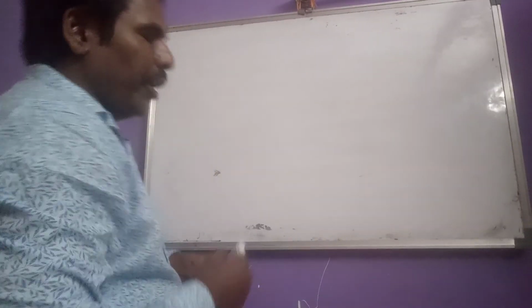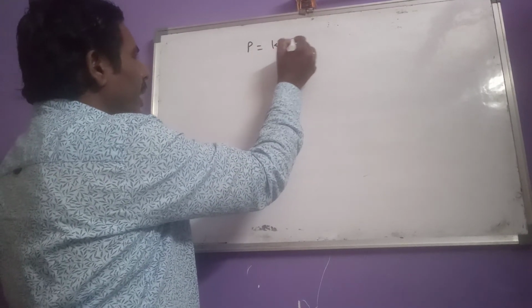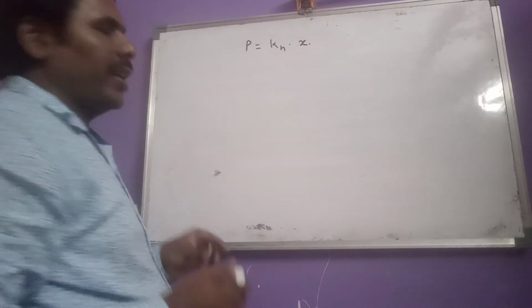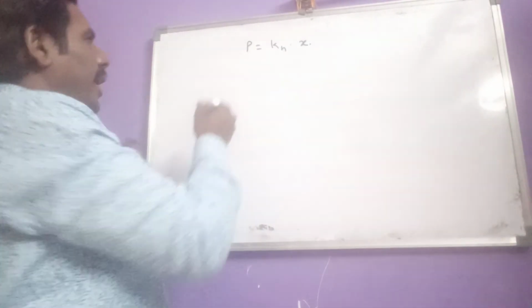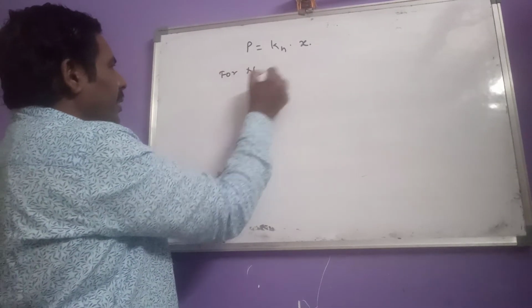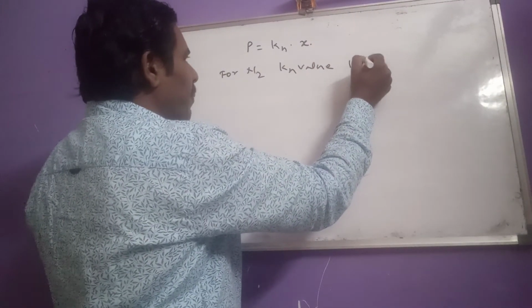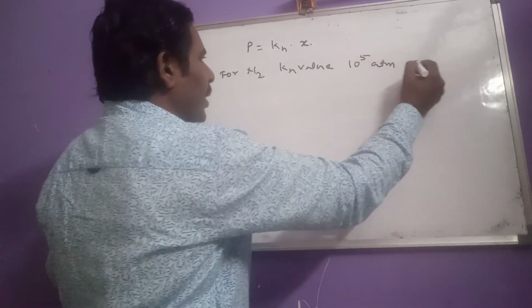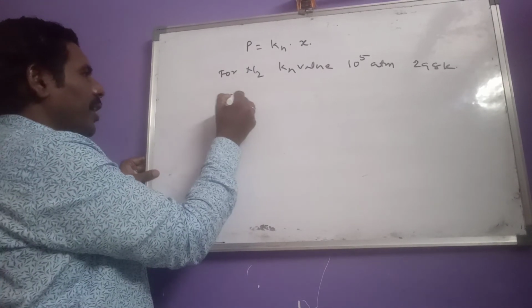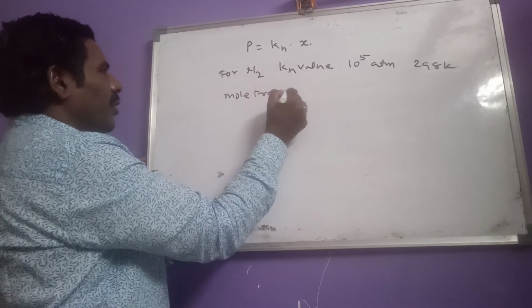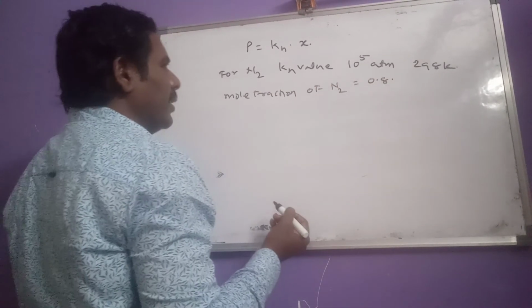Then what are the problems we get regarding Henry's law? Already we know the expression: partial pressure equals Kh into mole fraction. Now I give one question. For example, for nitrogen gas, the Kh value is 10 power 5 atmosphere at 298 Kelvin, and the mole fraction of nitrogen in atmospheric air is 0.8.